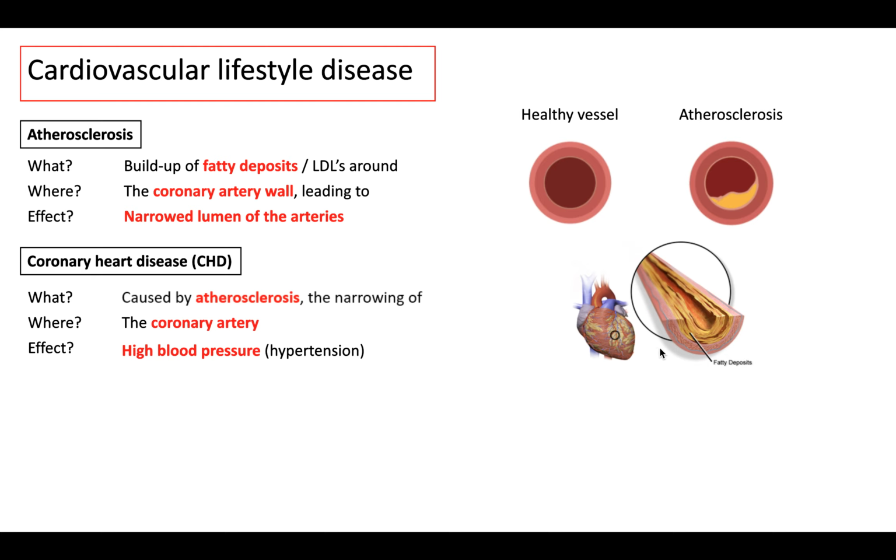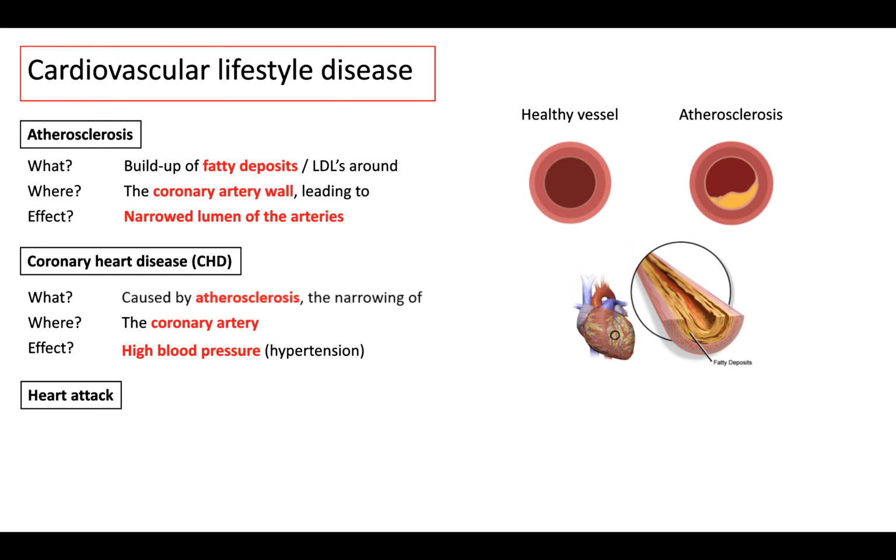So coronary heart disease: the coronary arteries feed the heart with oxygen, and again, these are those fatty deposits, which is known as atherosclerosis. Atherosclerosis is the build-up of fatty deposits on the coronary artery walls, causing a narrowed lumen of the arteries. Coronary heart disease is caused by atherosclerosis. It's the coronary artery that gets this build-up of fatty deposits, and it causes high blood pressure.